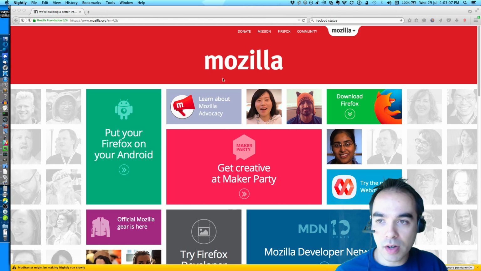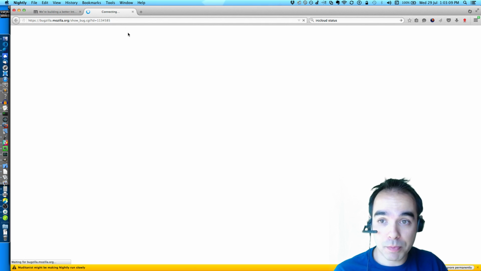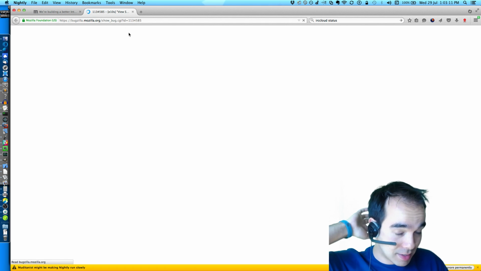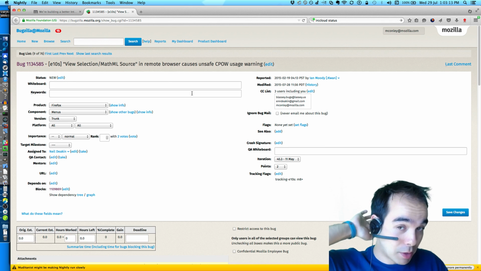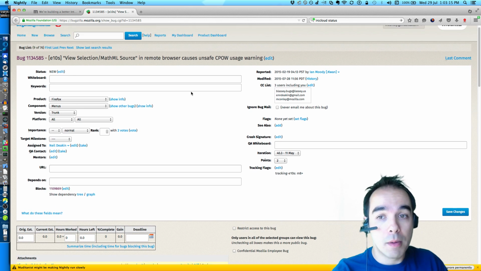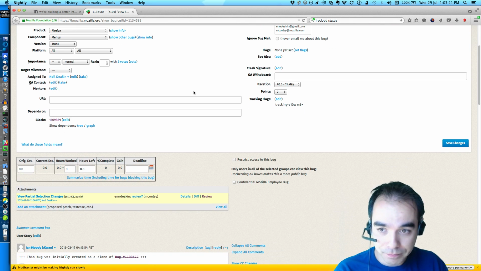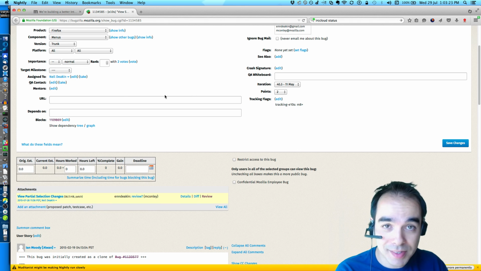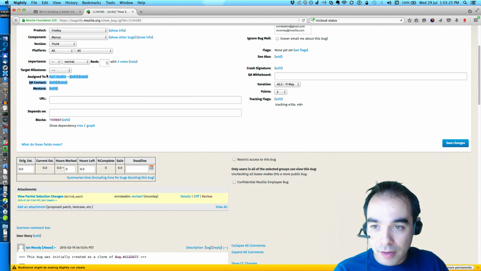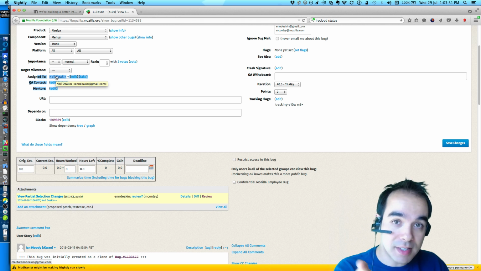So let's get started. I have not seen this patch beyond a cursory glance to get a sense of the size, but I don't really know what's in it. But I can explain what it's trying to do, and then we'll start taking a look at it. I don't know if you knew this, but whenever you select some stuff in a page like this, you can actually view the source of just the stuff you selected.